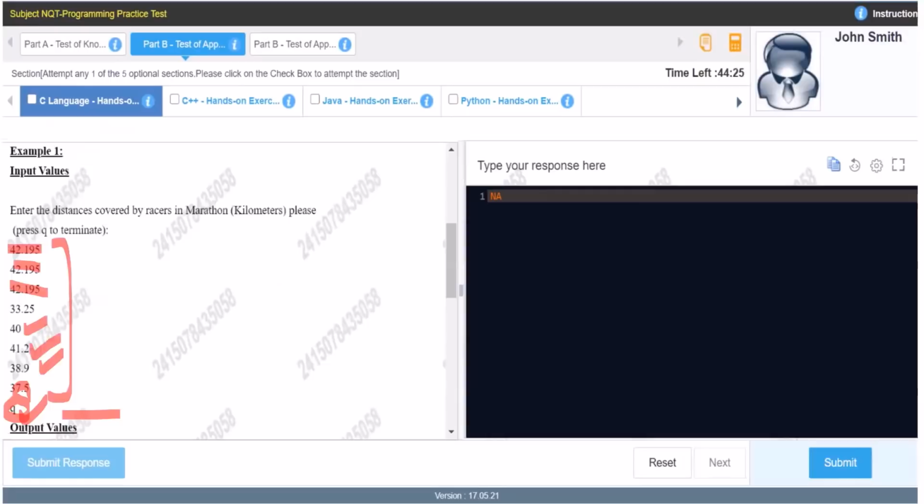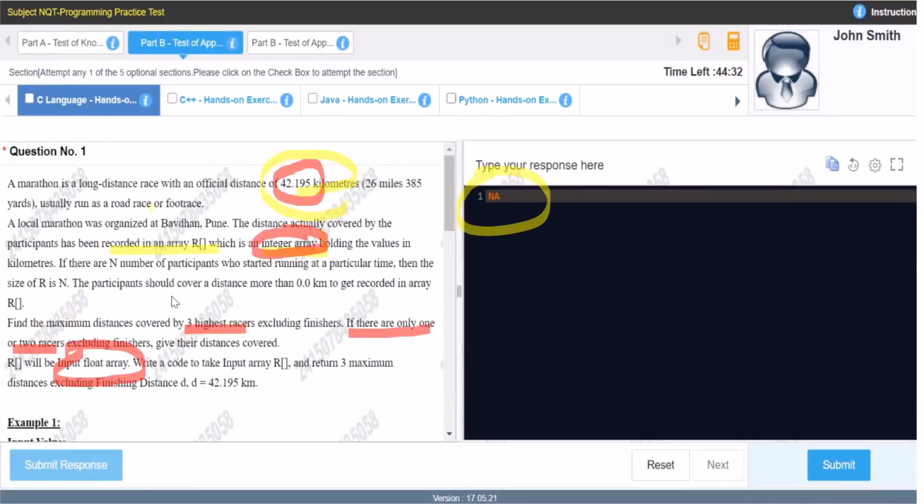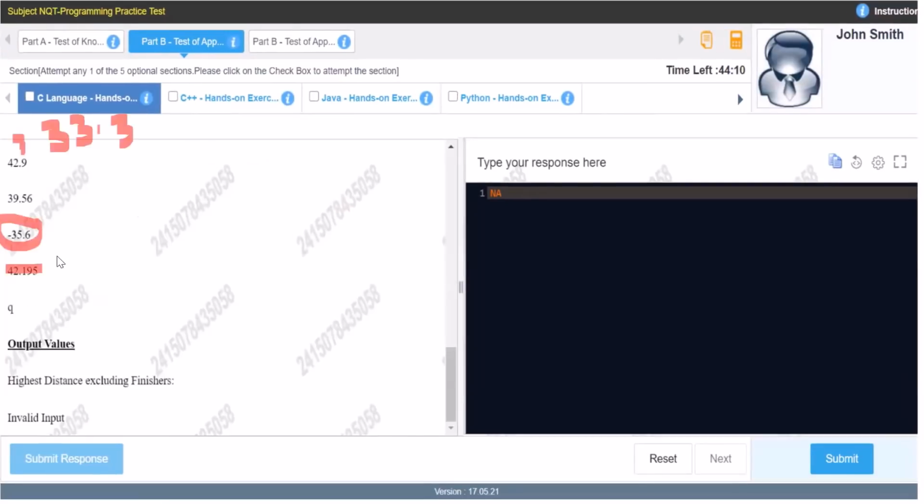But in one of the slides, when they were explaining the question, they already said that participants should cover a distance of more than 0.0 kilometers to get recorded in the array. It means we should not include those with data less than 0, and minus is less than 0, so we will not include it. Okay, this was already given, but nothing was given about what we should do with this 42.9. If the value given is more than the actual max value, then I think we have to give invalid input, but this is not given correctly by them. This should be mentioned in the question also. So what we understood from here is that if the value given is more than possible, that is more than 42.195, we will give the output as invalid input.